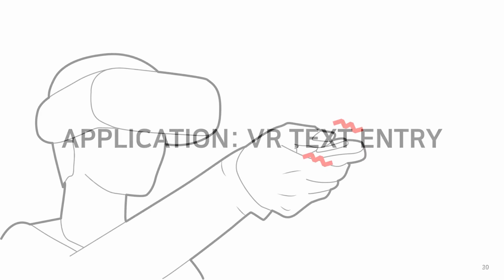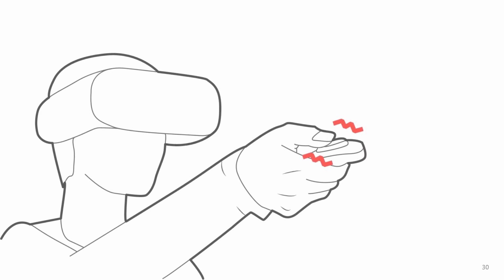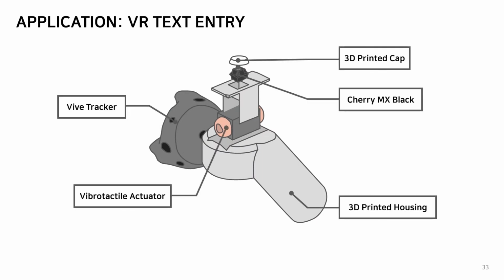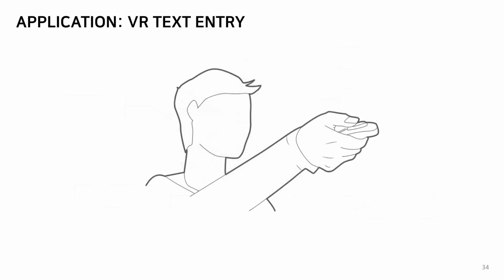We implemented a VR application for typing text using a controller to test the expected benefits of augmented buttons. We made a mock-up VR controller containing an augmented button. Normally, the VR controller's physical buttons provide the same haptic feedback regardless of the system state. However, our augmented button enables event-driven variable haptic feedback.